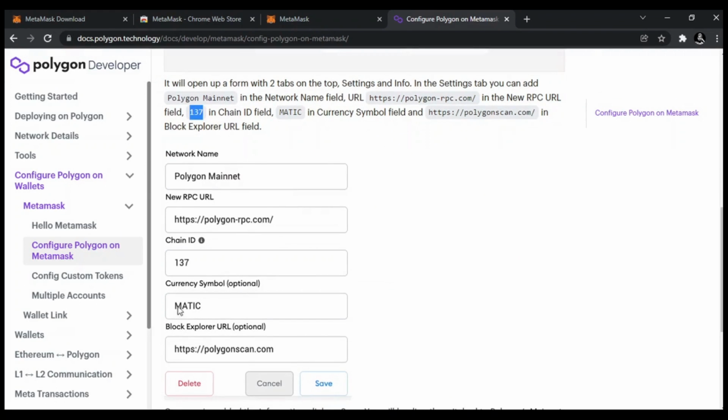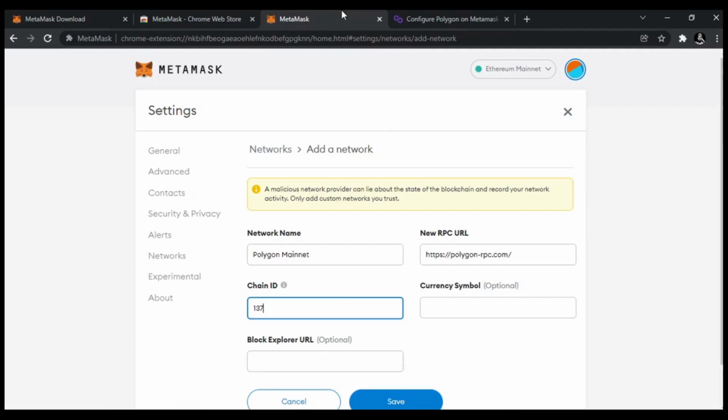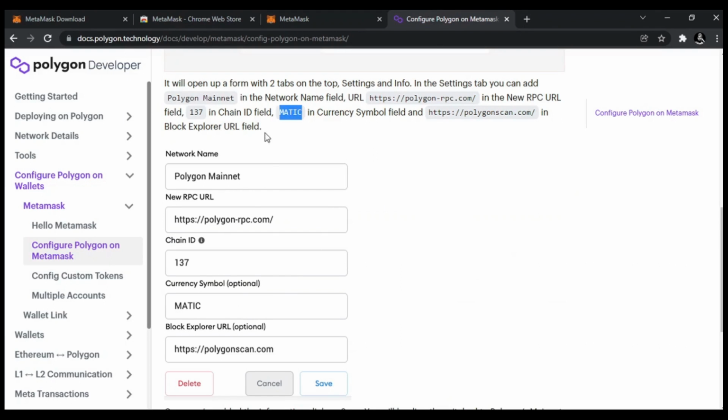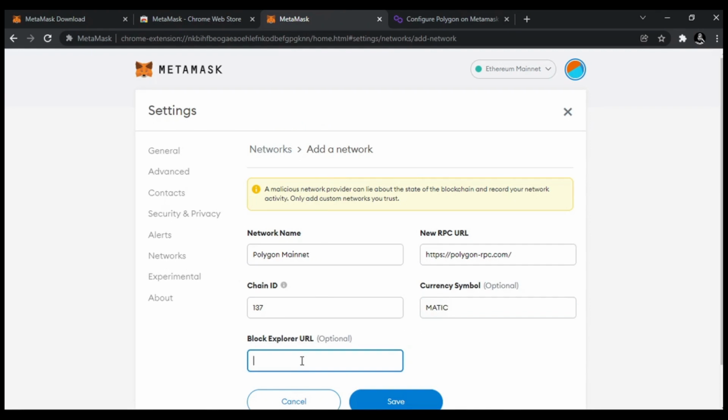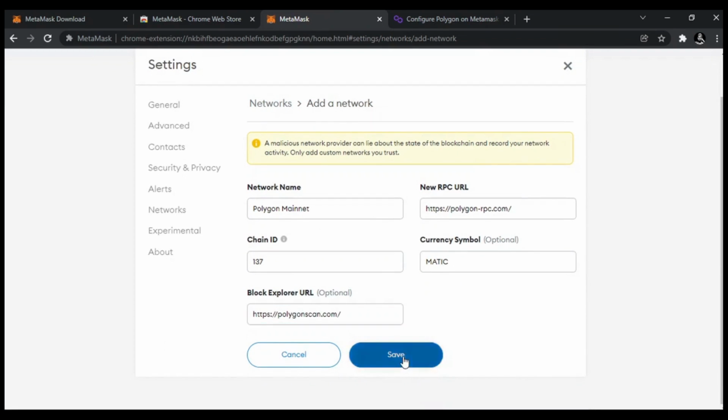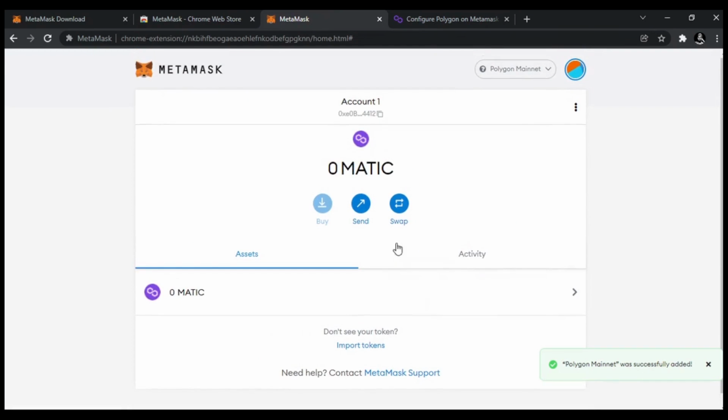Do the same thing for currency symbol and the block explorer URL. Click on save and you have successfully configured Polygon network in your MetaMask wallet.